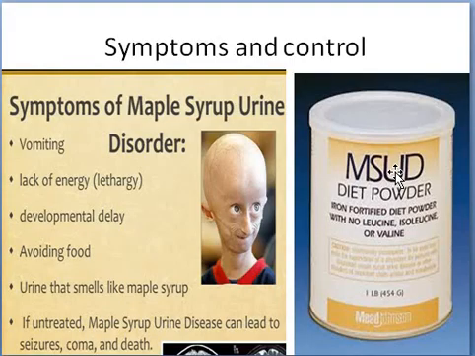When we look at the signs and symptoms: vomiting, lack of energy or lethargy, developmental delay, avoiding food, that is, not having a proper appetite. Then the urine smells like maple syrup. Maple syrup is a syrup from a plant, used in bakery productions, like sugar in our country. The smell of the urine is similar to that syrup, so it is called maple syrup urine disease.